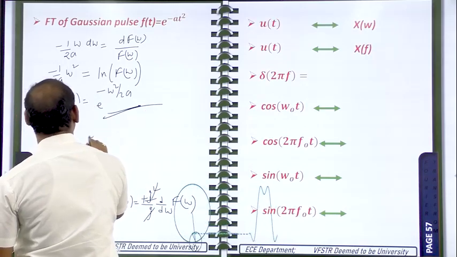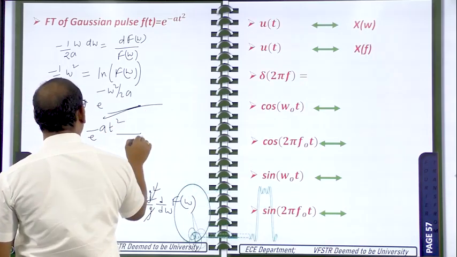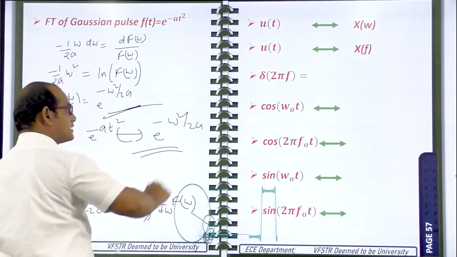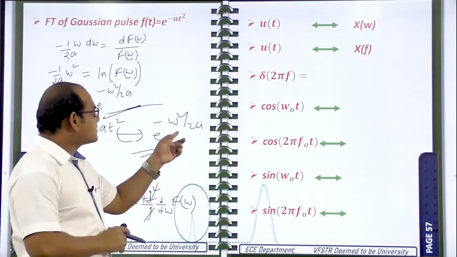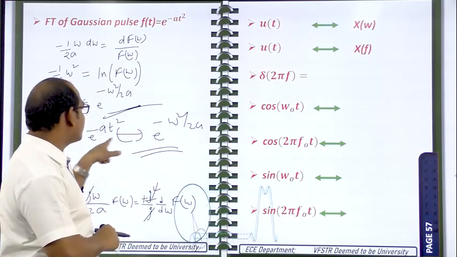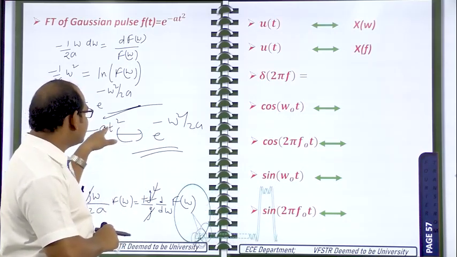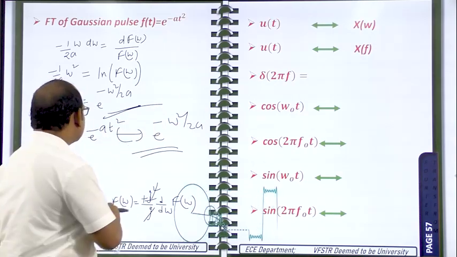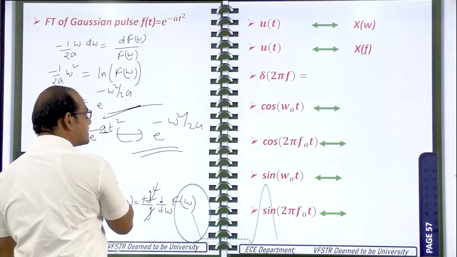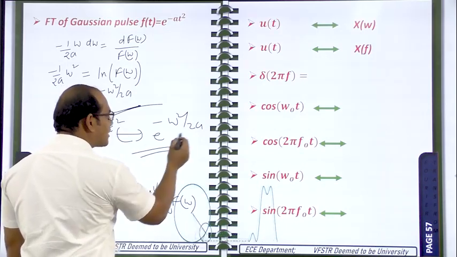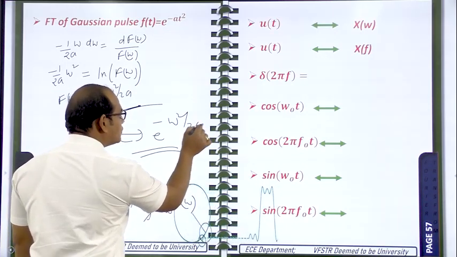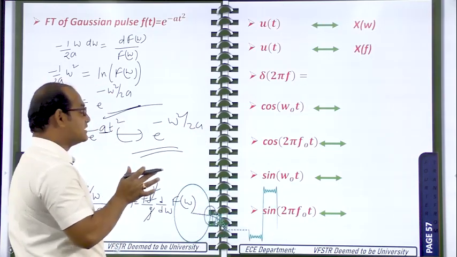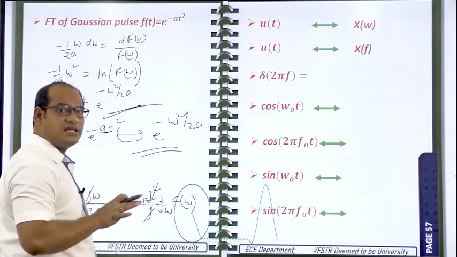What is the time domain signal? e power minus at square. The Fourier transform is e power minus omega square by 2a. So very important. How can I tell this is also a Gaussian pulse? You see the nature of the signal: e power minus variable, where the variable is t that has been squared, and here the variable is omega that has been squared. These are scaling factors, because of this minus a multiplied with t square, or because of this 2a divided with omega square. These are not affecting the nature of the signal. The nature of the signal is affected by the variables only.